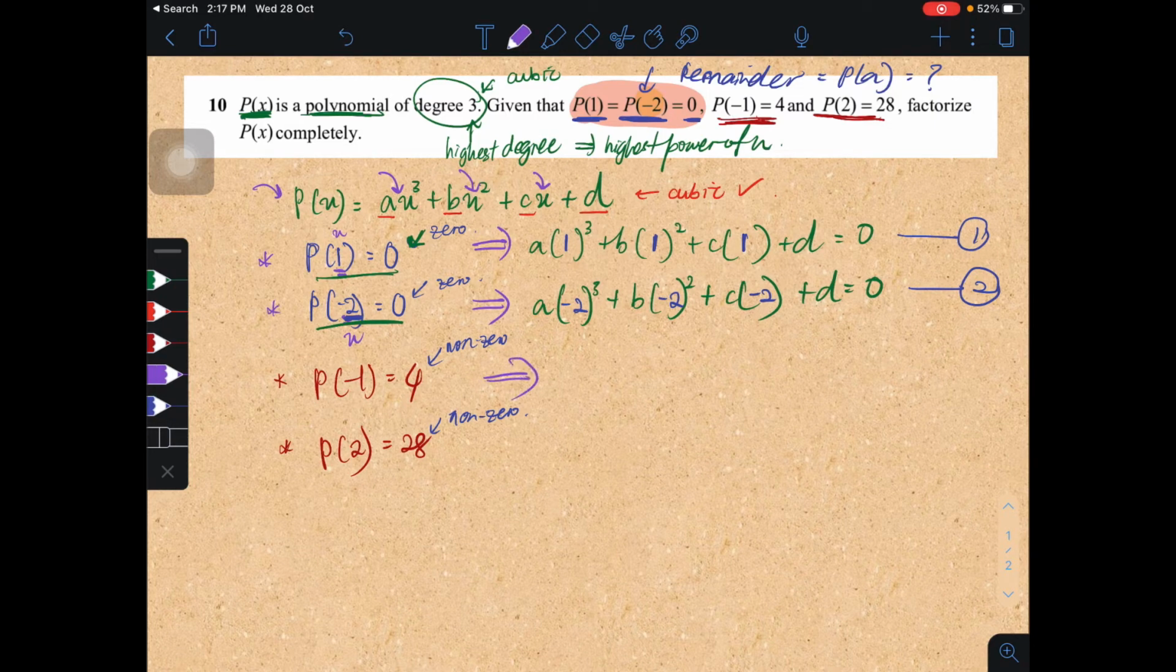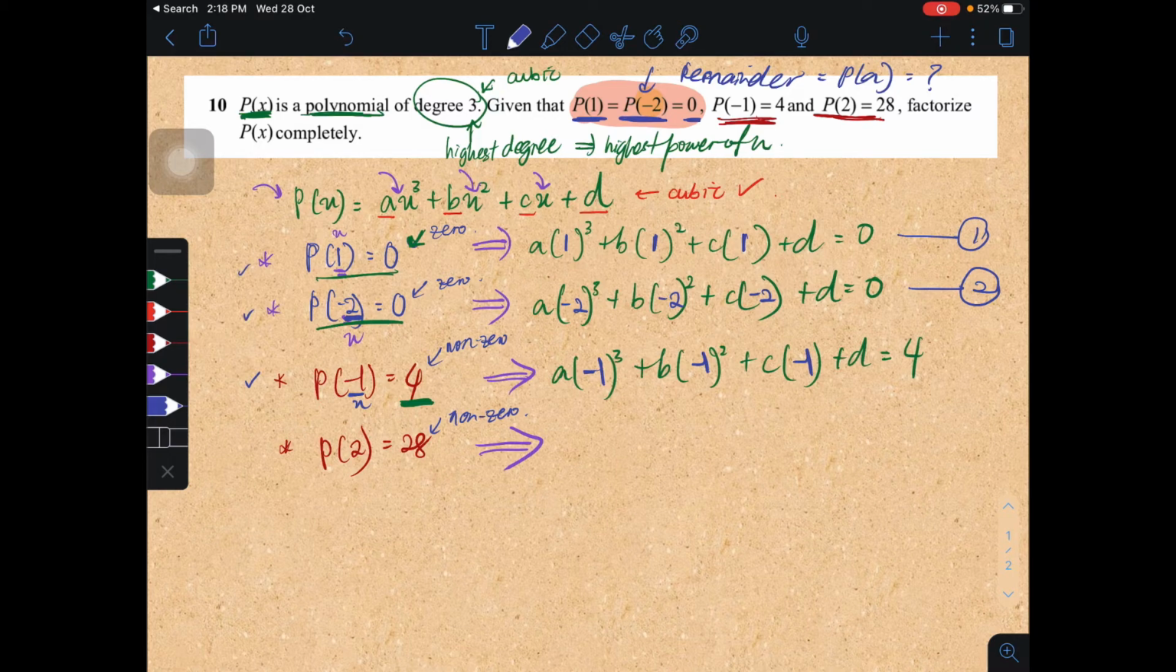What we need to do is just write out this framework, meaning the cubic framework. You write it according to whatever remainder you have. So in this case, it is 4. What's the value that you need to substitute? You need to substitute negative 1, according to the conditions given to us. So 3 conditions have been settled.